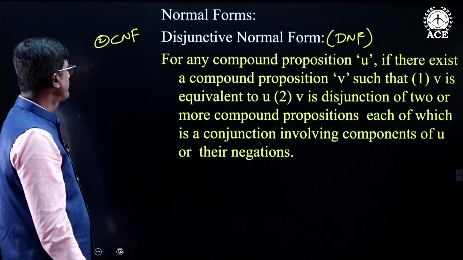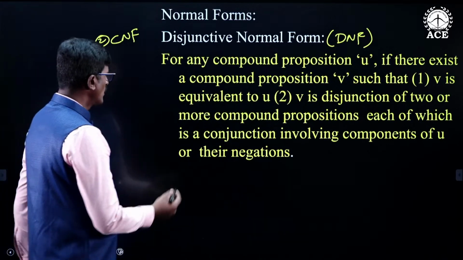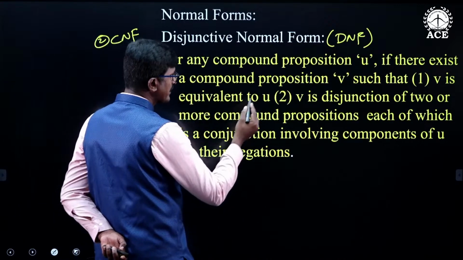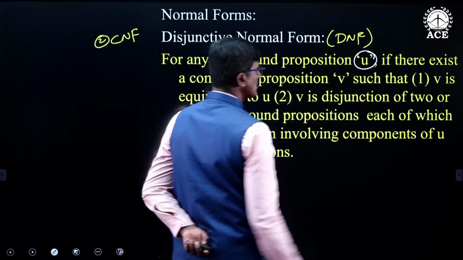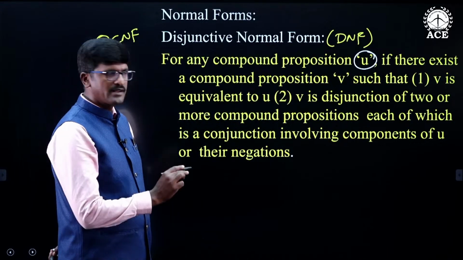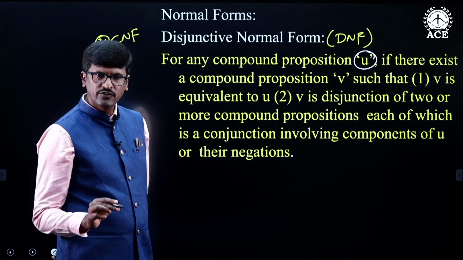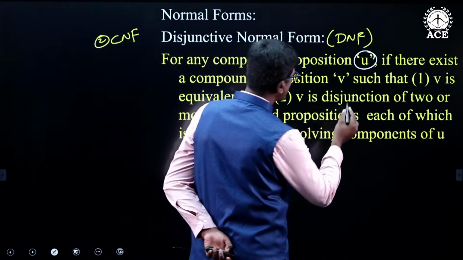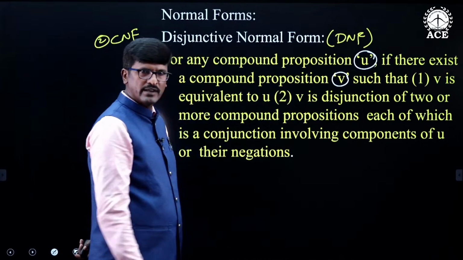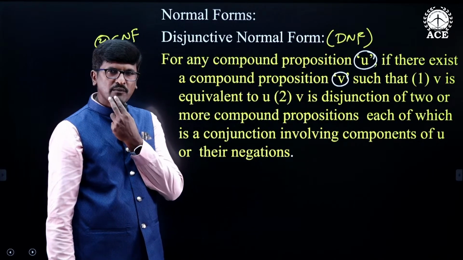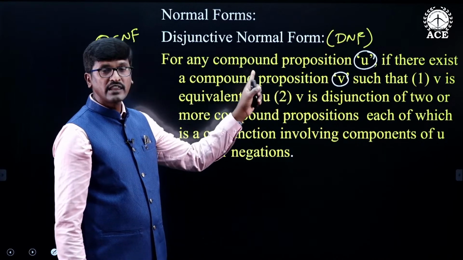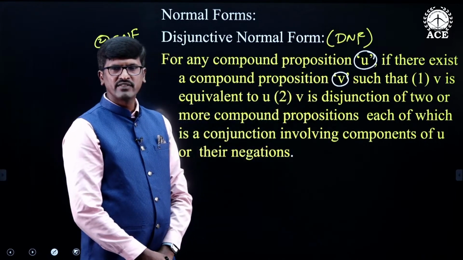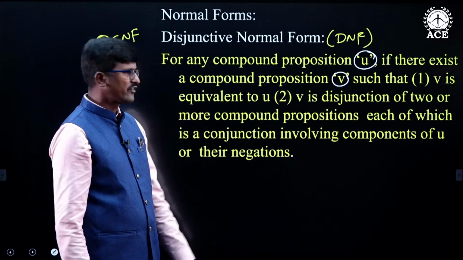So, this is the definition of the disjunctive normal form. You will be given some compound statement U, and you will be asked to find the disjunctive normal form of it. V is some other statement. You need to find the disjunctive normal form of U, which is nothing but V, if V satisfies two conditions. If V satisfies two conditions, then we say that V is the disjunctive normal form of U.